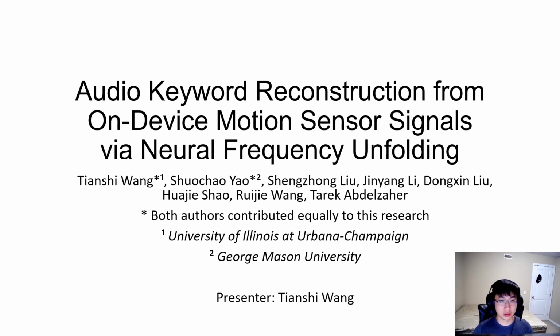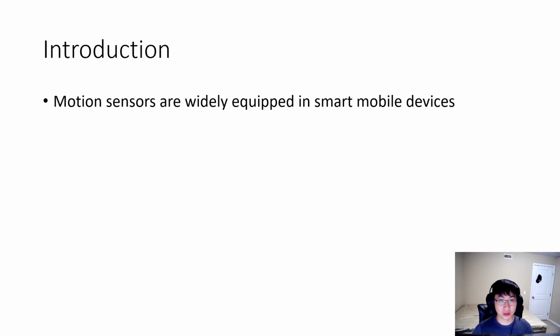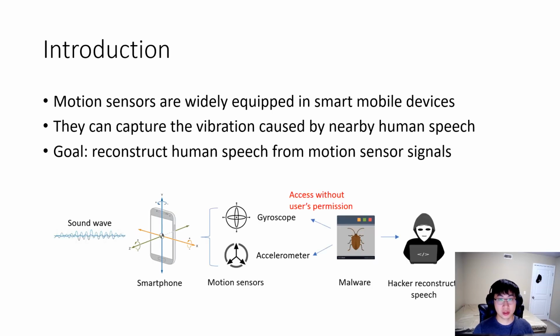Today I'm going to present our paper titled Audio Keyword Reconstruction from On-Device Motion Sensor Signals via Neural Frequency Unfolding. Motion sensors are widely equipped in modern smart mobile devices. Even though they have very low sampling rate, they can actually capture the vibration in the air caused by nearby human speech. And in this paper, we propose an innovative deep neural network architecture which can reconstruct human speech from motion sensor signals.